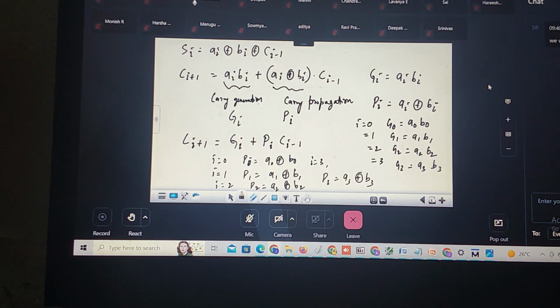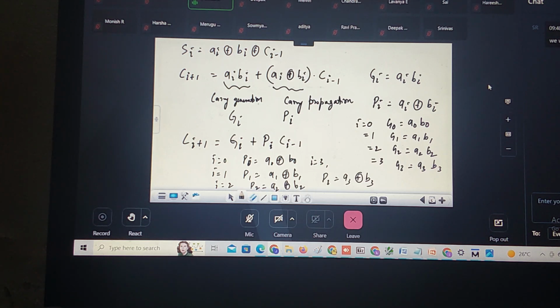Using this carry generation and carry propagation, I can compute all the carries so that all full adders can operate at the same time. So essentially I can reduce delay. This carry look ahead adder is quite good compared to your parallel adder.